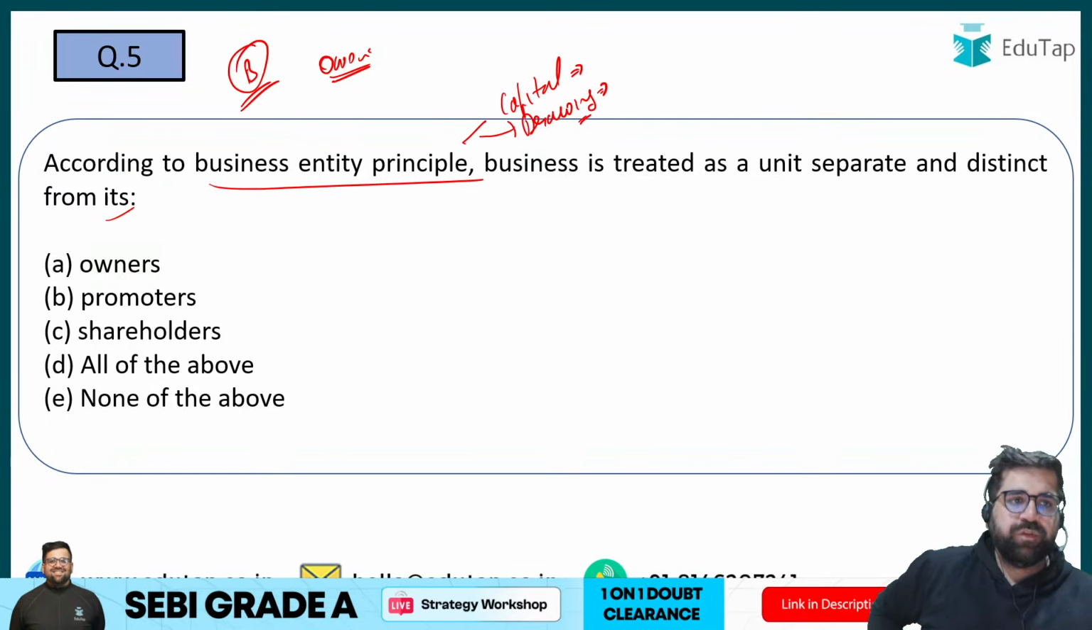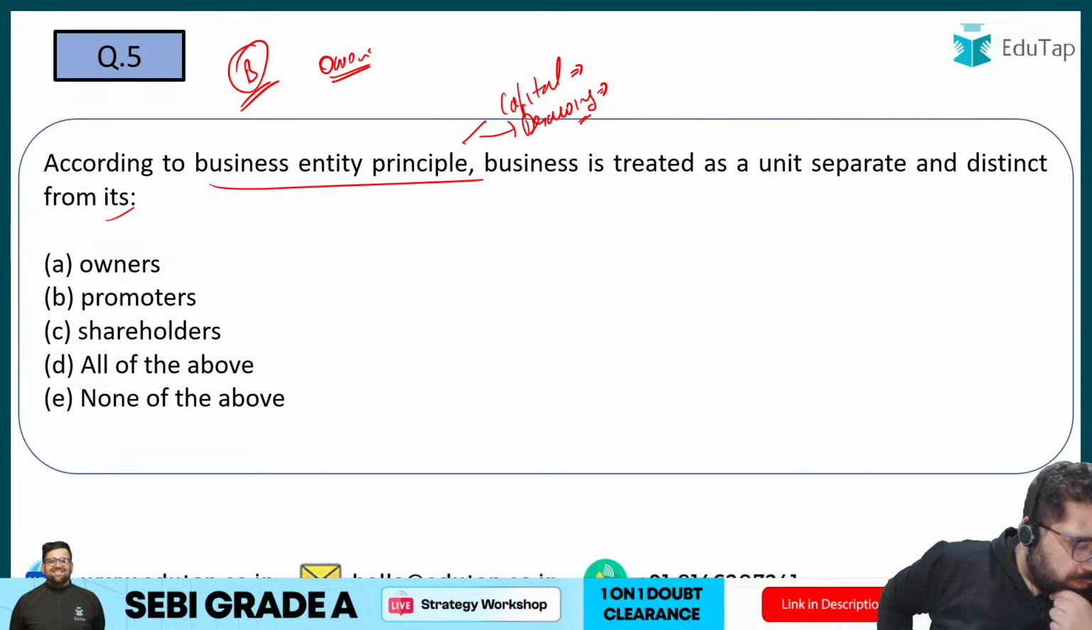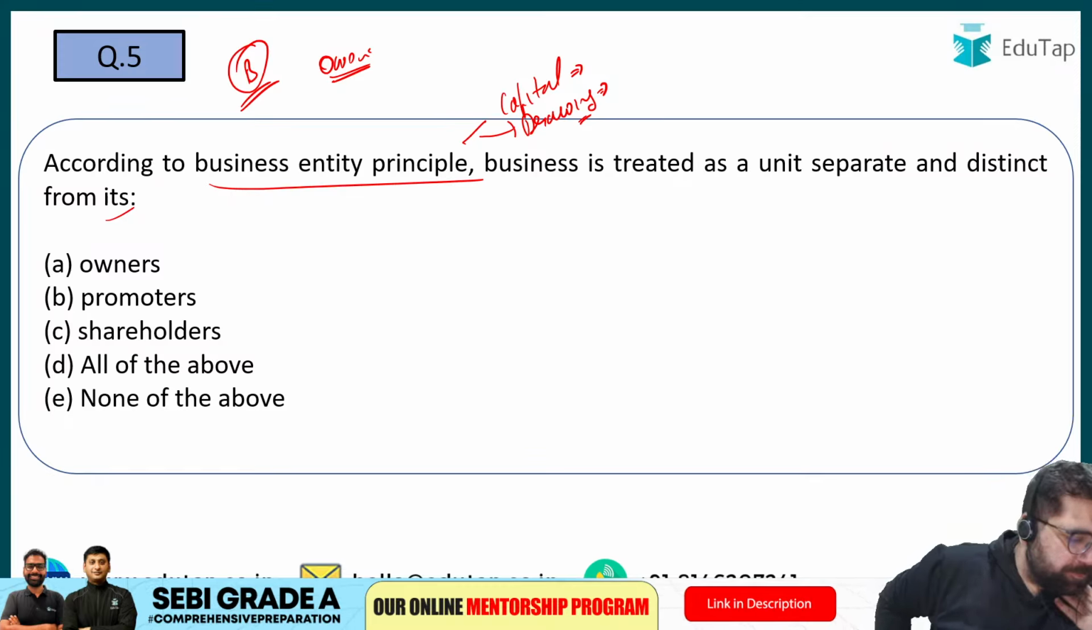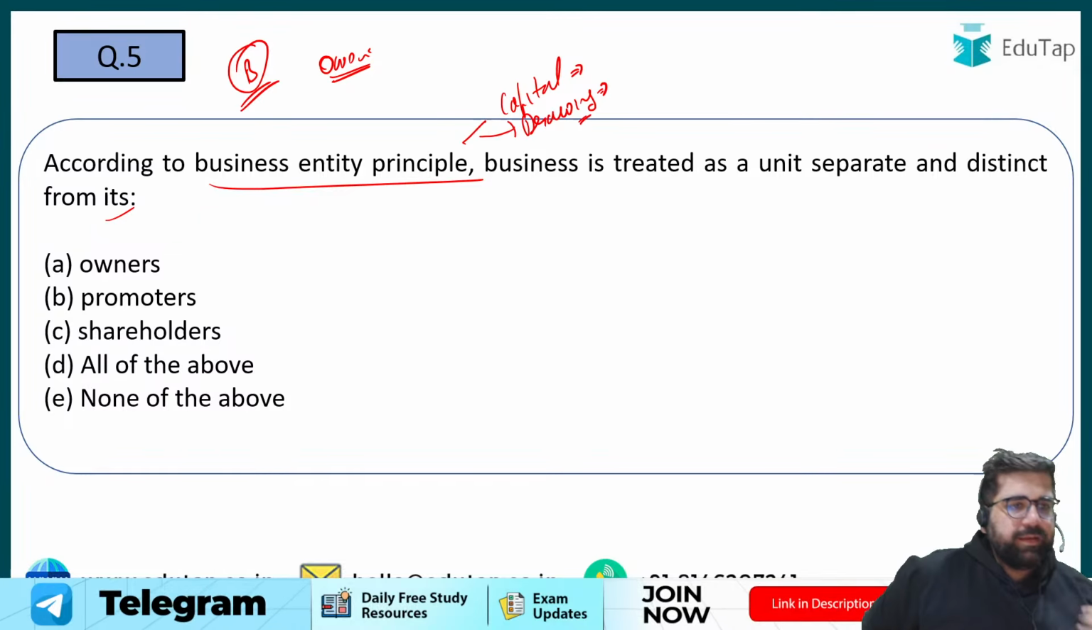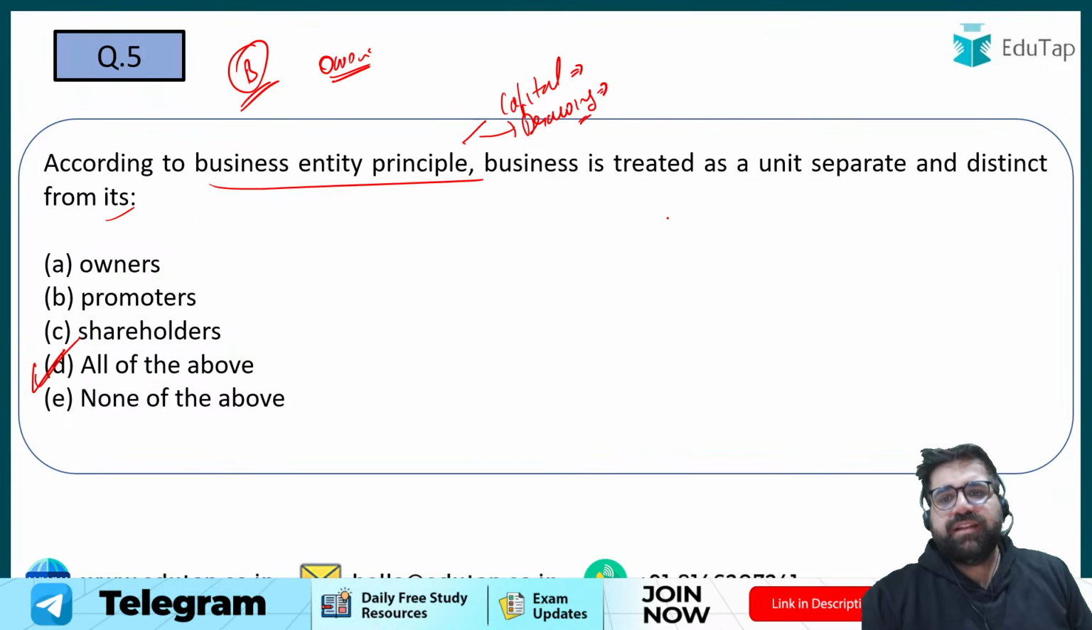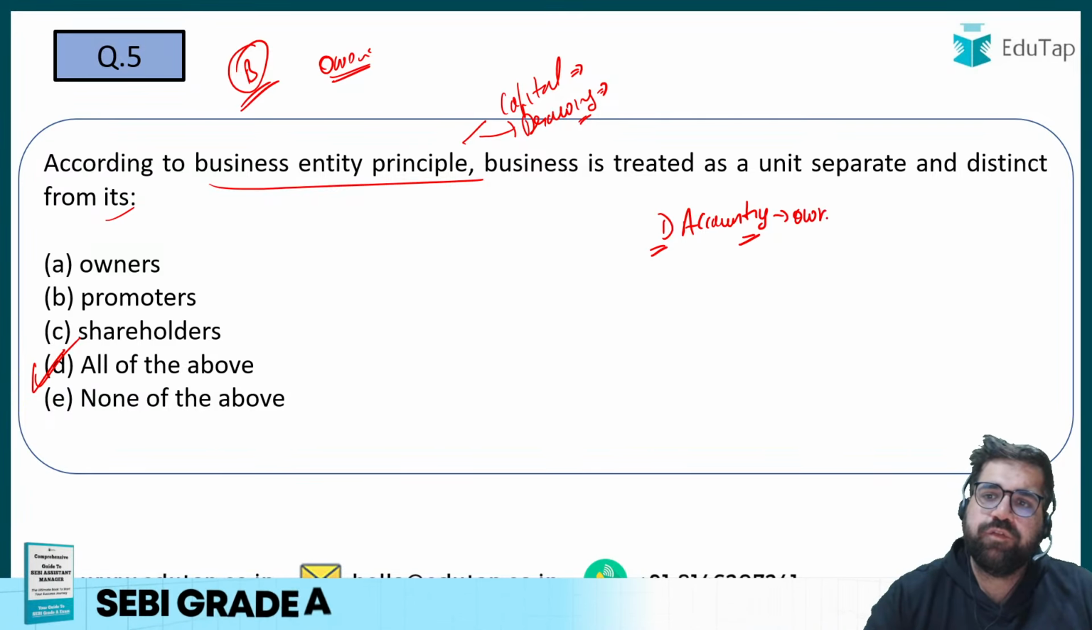Please tell me question number 5, everybody. Yes, if you see, the correct answer will be option number A. Now tell me, if I make this particular statement. Statement number 1 is that we do accounting for the owner of the business. Is this true? Accounting is done for the owner of the business.